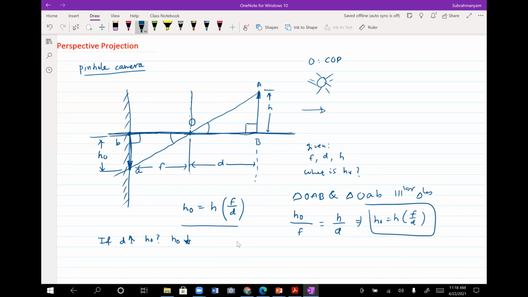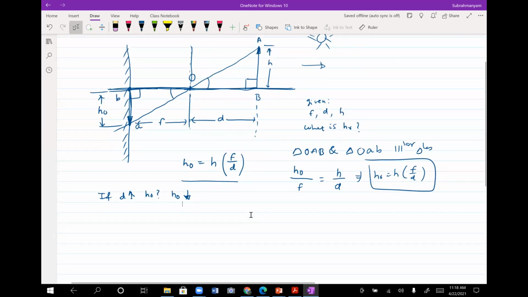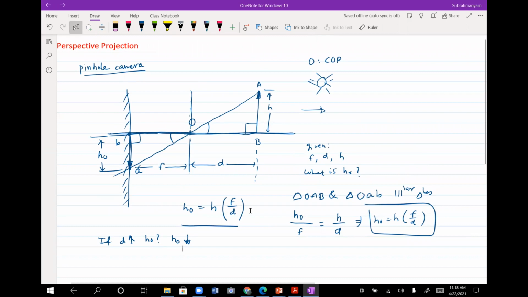So you just draw it yourself, the same object, putting it somewhere else, and keep the screen at the same position. You could also geometrically see that. So at the center of projection, if you are looking at the images of far away objects, their lengths will be smaller. That's another way of rephrasing the same thing.